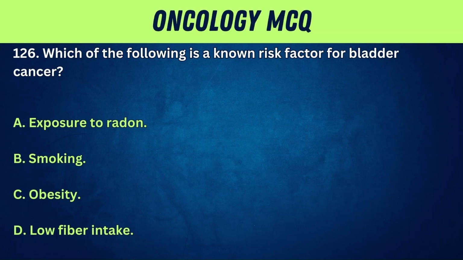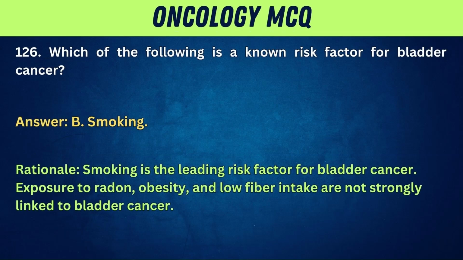126. Which of the following is a known risk factor for bladder cancer? A. Exposure to radon. B. Smoking. C. Obesity. D. Low fiber intake. Answer: B. Smoking. Rationale: smoking is the leading risk factor for bladder cancer. Exposure to radon, obesity, and low fiber intake are not strongly linked to bladder cancer.